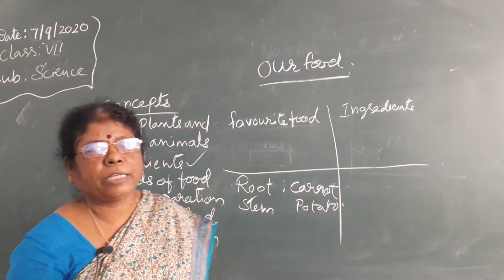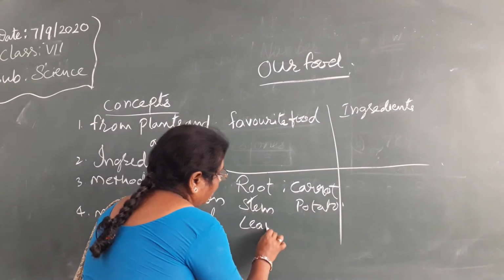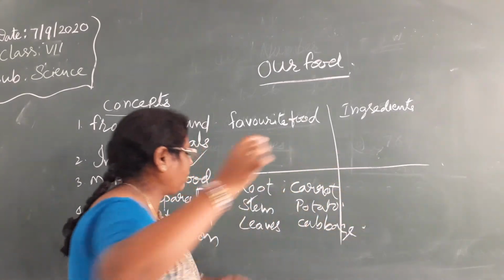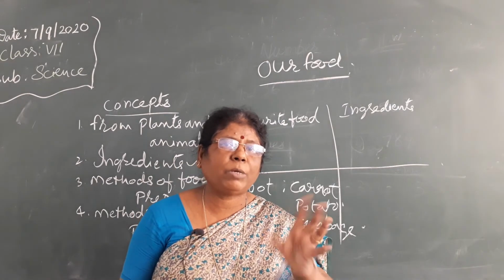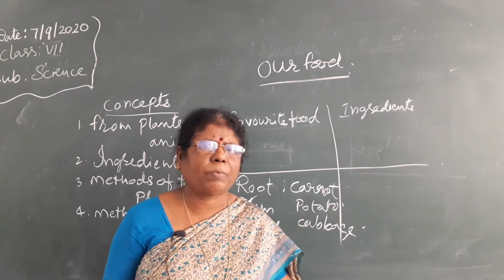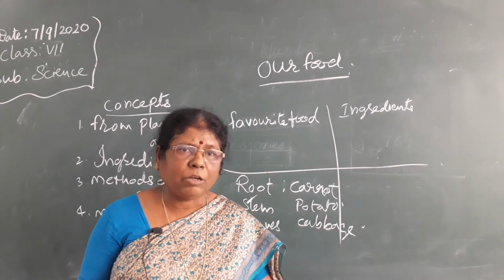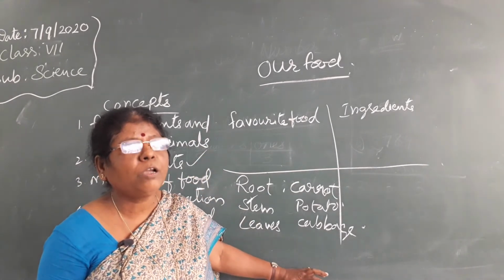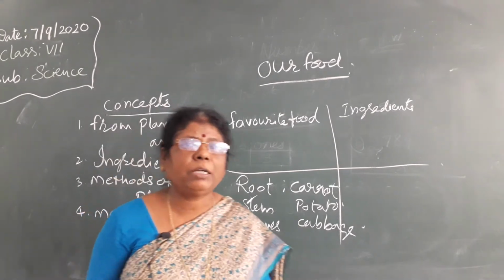Leaves: cabbage, spinach, and all the leafy vegetables we are eating. In the same way, cauliflower will come under flower. Seeds: pulses, cereals, green peas or bean seeds. All these seeds we are consuming in the food, isn't it? So these are the parts which we are eating.